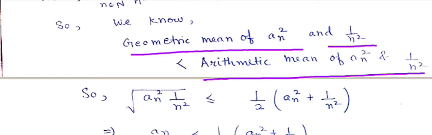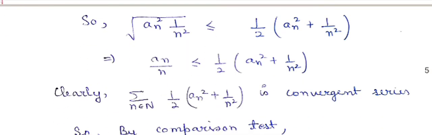So here a is an square and b is 1 by n square. Because of the geometric mean and arithmetic mean formulas, you can easily see this, and what we got is an by n is less than or equal to 1 by 2 times an square plus 1 by n square. And this is a convergent series because an square is convergent, and we have seen 1 by n square is convergent.